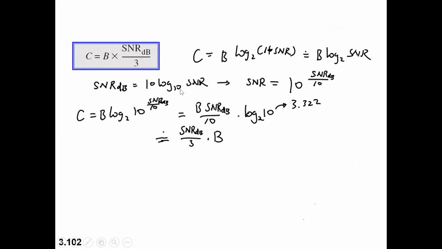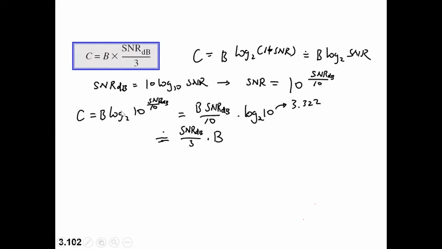Now if you want to calculate the SNR, how will it be? SNR is equal to 10 to the power of SNR dB divided by 10, right? There we had SNR dB as some 3 decibels or something like that, and based on that answer we calculated it. Now I will substitute this SNR value. Your capacity becomes bandwidth multiplied by logarithmic of 10 to the power of SNR dB divided by 10, to the base 2. In terms of SNR dB, I need to express it, so we cannot leave it here itself. We'll move it one step forward.